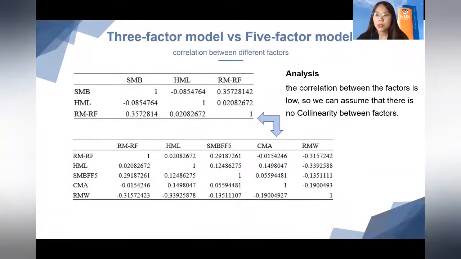Then we look at the correlations between different factors. We can see that the correlations between the factors in these two models are low, so we can assume that there is no collinearity between different factors.